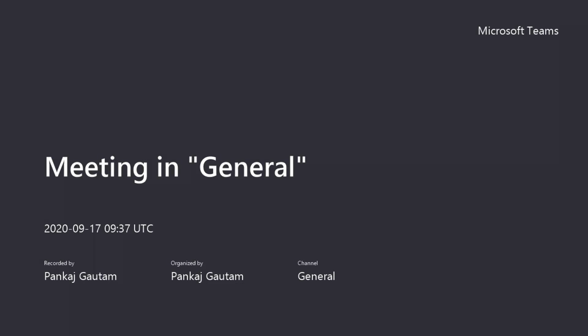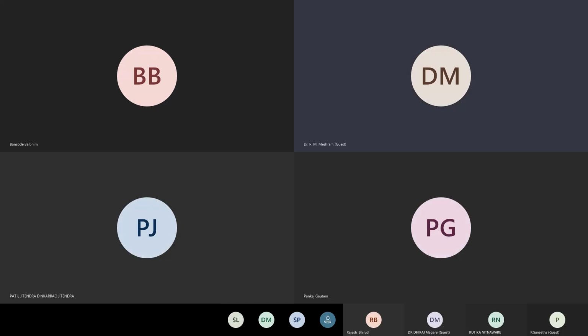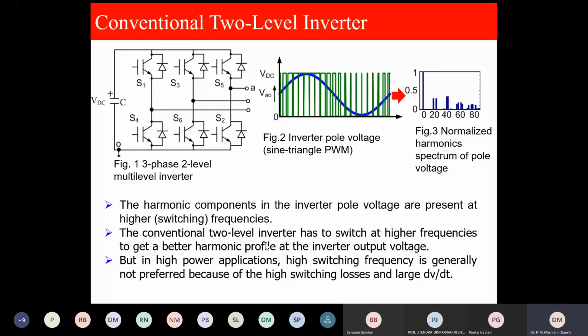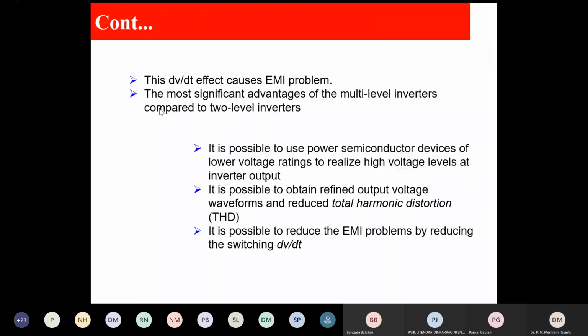Get a better harmonic profile. In high power applications, high switching frequency is generally not preferred because of the high switching losses. And here the number of semiconductor switches is less. That is why dV/dt, the rate of change of voltage across the switch, is also high. So dV/dt basically causes EMI, electromagnetic interference problems.